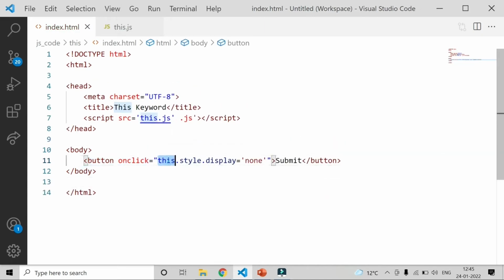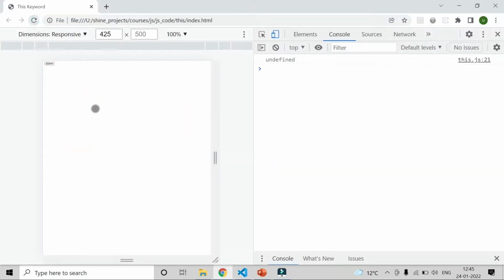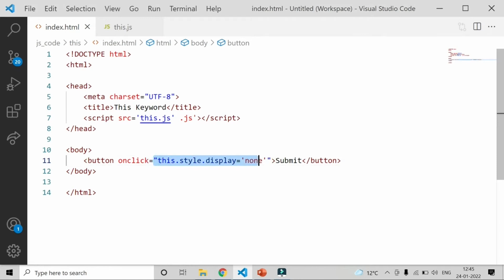If I refresh and click on submit, the button vanishes. The button is gone because display has been set to none whenever a user clicks on this submit button, because this is referring to this button itself.